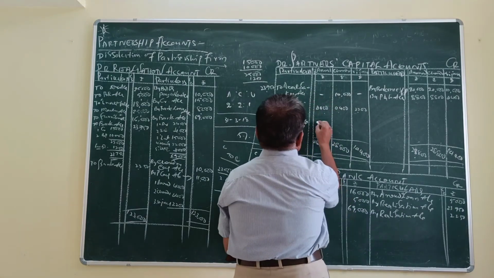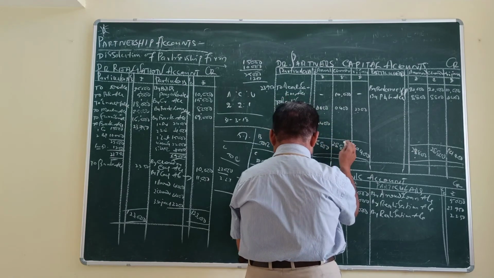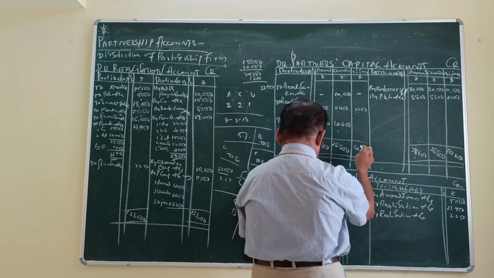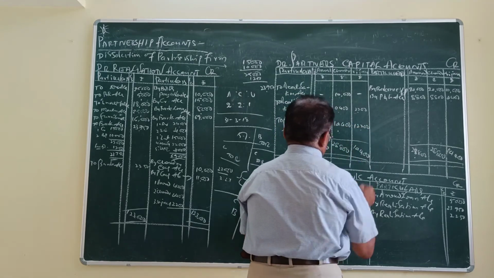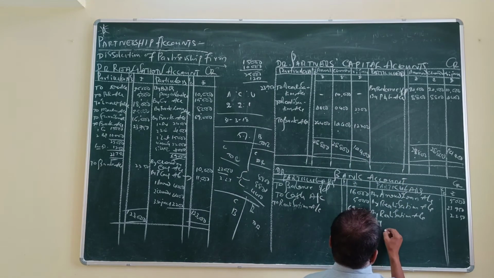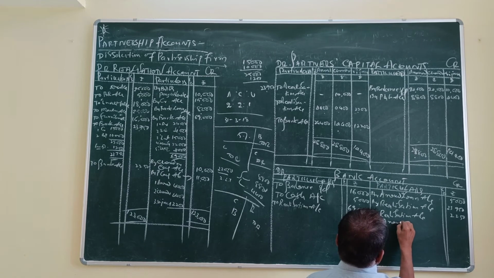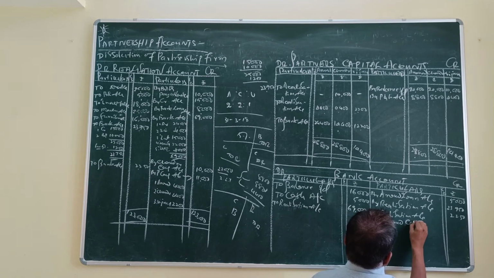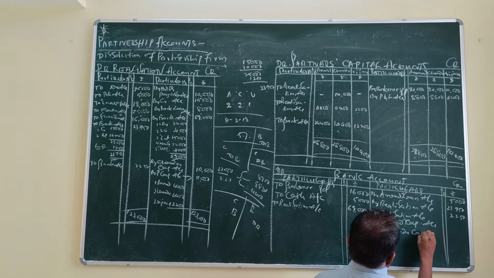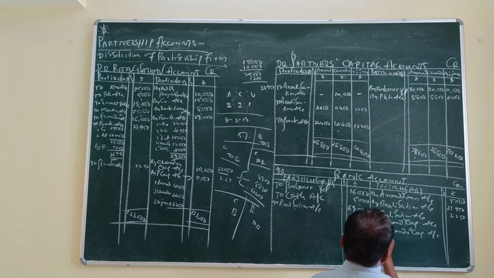Difference: 24,400, 14,400, 12,200. They will be shown in the bank account as by partners capital account: by Anand capital account, by Chandru capital account, by Vijay capital account.